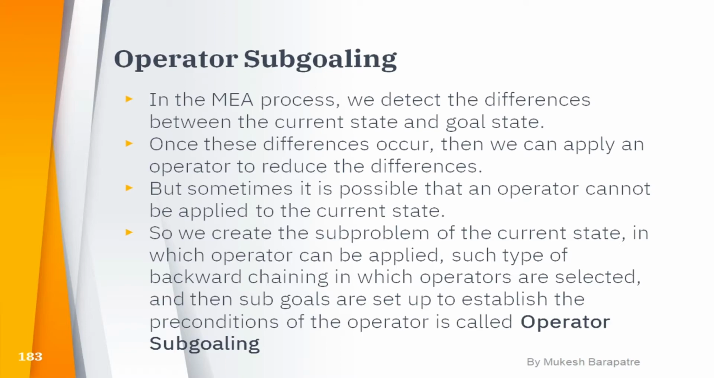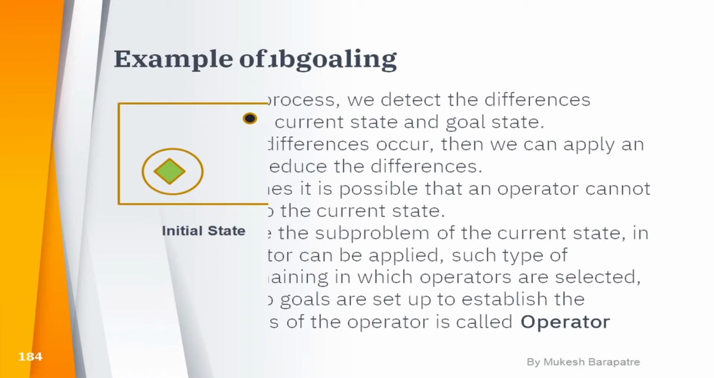Sometimes we cannot directly differentiate between the current state and the goal state. At that time we create sub-problems of the current state in which we can apply the different operators. Such backward chaining, in which operators are selected and then the sub-goals are set up, is called operator subgoaling.